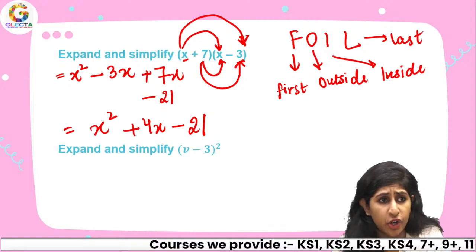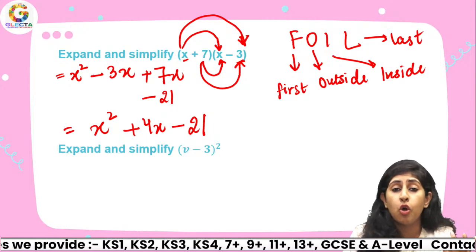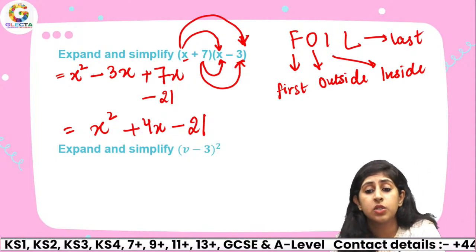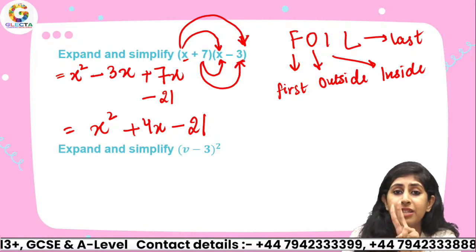So guys, I'm waiting for your answers. Come on. What is this, v minus 3 whole square? Now when you're writing squares outside the brackets, that means you're multiplying these brackets twice.